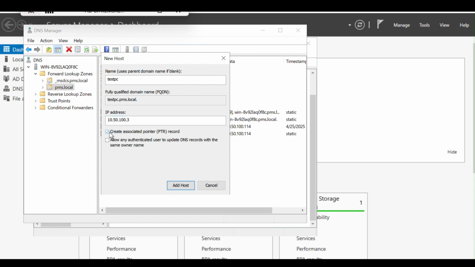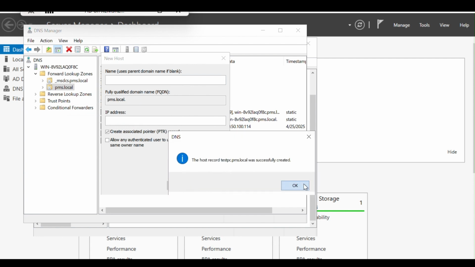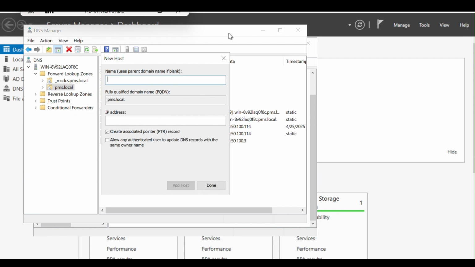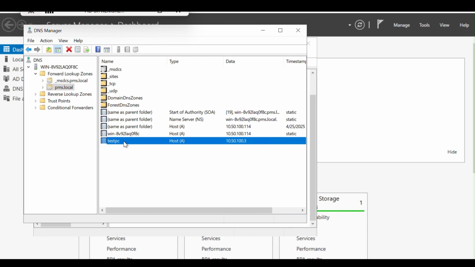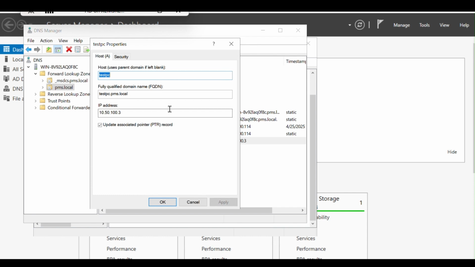Create associated pointer record. Check this box. This will automatically create a reverse record. Yes, we are checking this. Add host. So here you can see the test PC. The host is created here. The same IP.